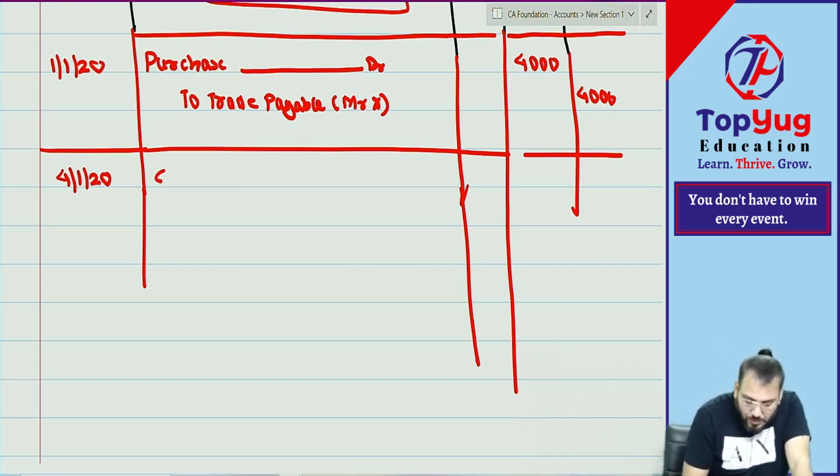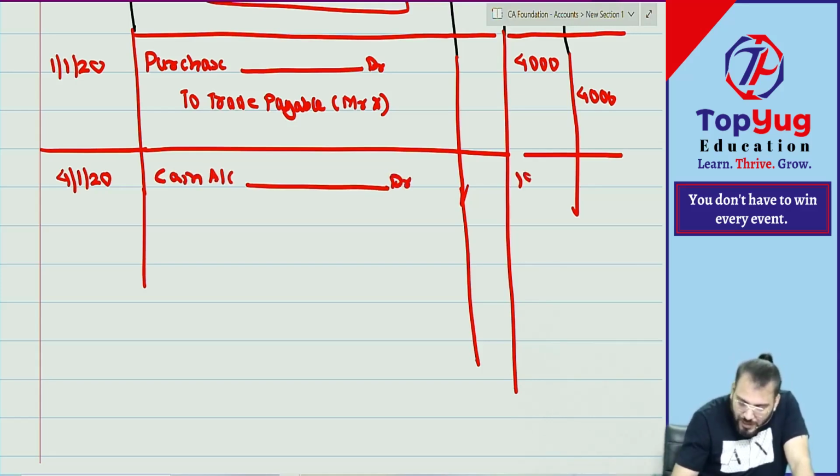Increase. So it can be cash or bank. It is not given. Can we take cash? It can be bank also. So the question is silent; better assume cash. So cash account debit, how much? 1980. But discount allowed is an expense or income? Expense, so it will be debited.